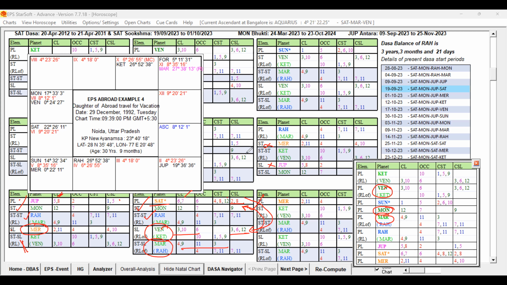And moreover, that Mars, which is another favorable key planet, representing 4, 9, 11, 3, and Rahu, is aspecting Saturn. Mars is aspecting Saturn by the 8th aspect. So that way, Saturn is getting support from Mars also, Venus also, Moon also. So this Saturn is strong enough to support travel abroad.